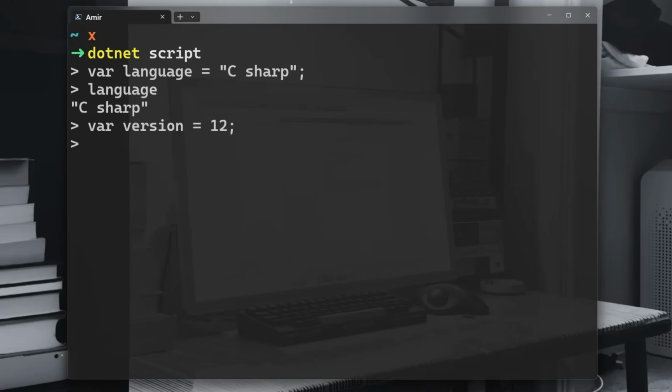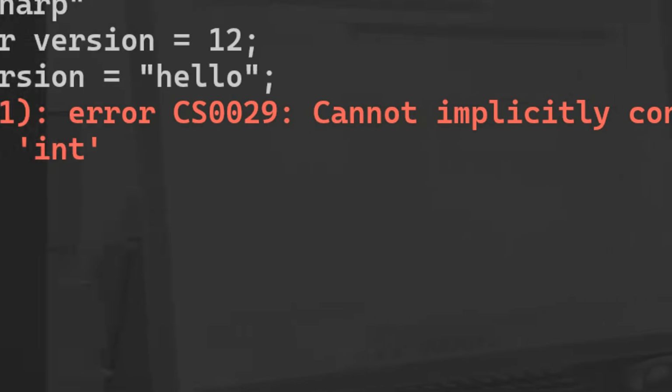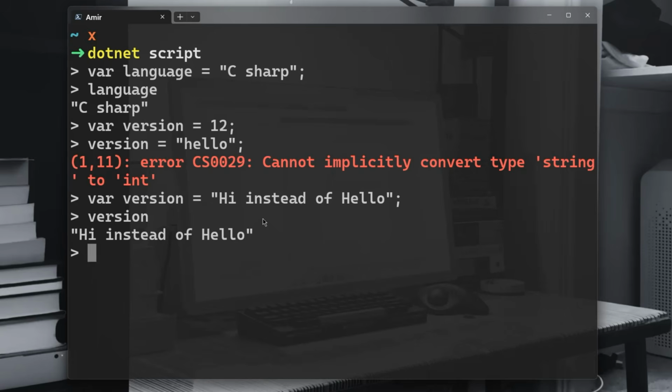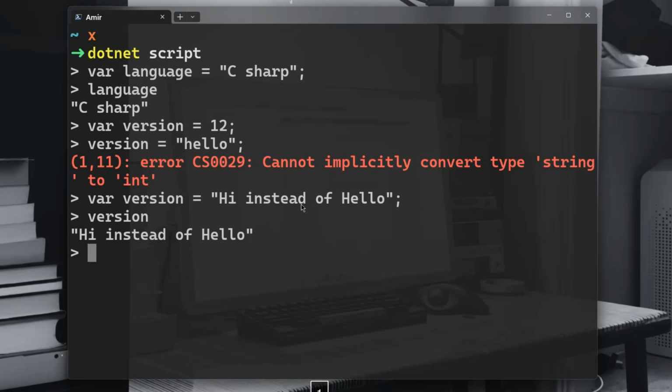You cannot do this later. You cannot take a version, for instance, and do like this. You're going to get an error. It tells you here that cannot implicitly convert string to int. You cannot change that. However, you can change the value itself. You can overwrite the value. You can do var version equal to hi instead of hello. And the compiler is going to accept it. Normally it is going to substitute the last value you assign to this version variable. The hello doesn't exist anymore in the memory.